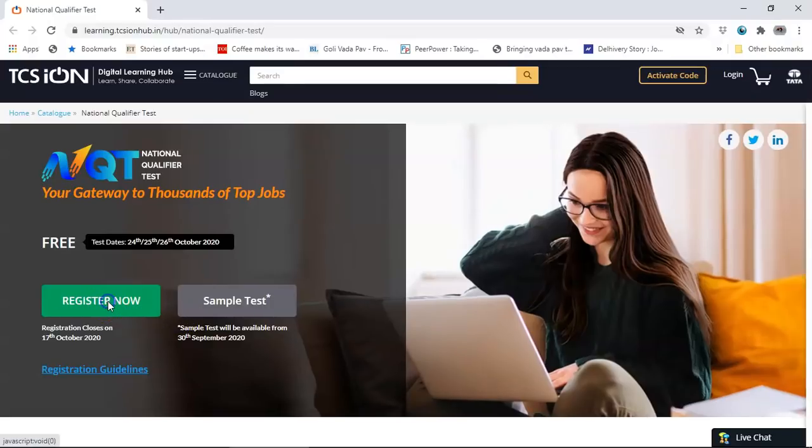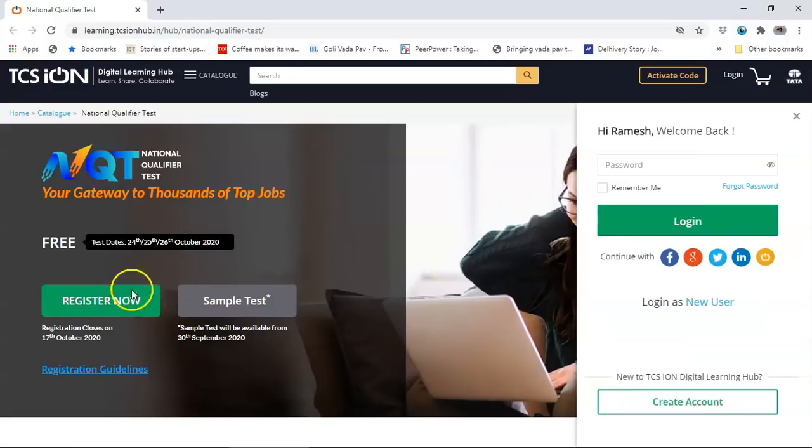Click on register now. When you click on register now, if you have already logged in, it will call you and you can just put in the password and sign in. But if you have not, you can create an account. I had already created an account, so let me create an account for people who haven't created one.